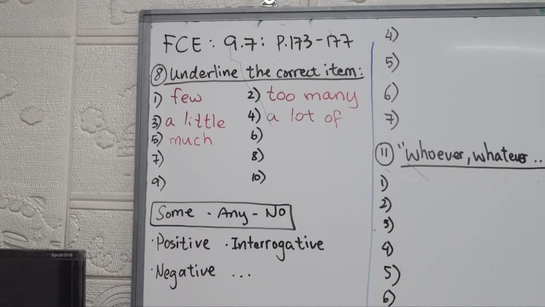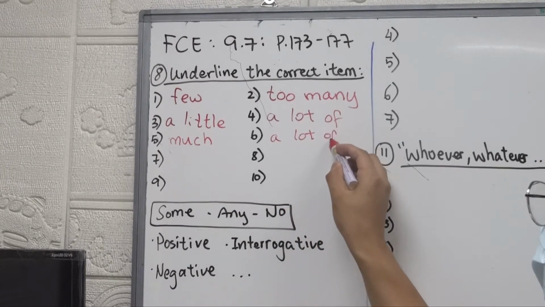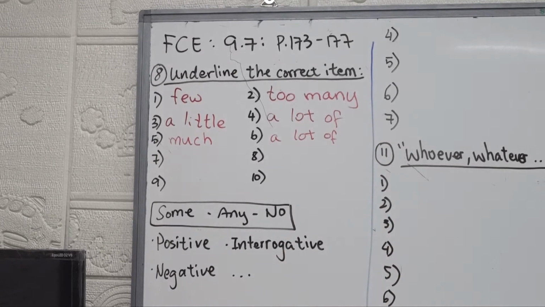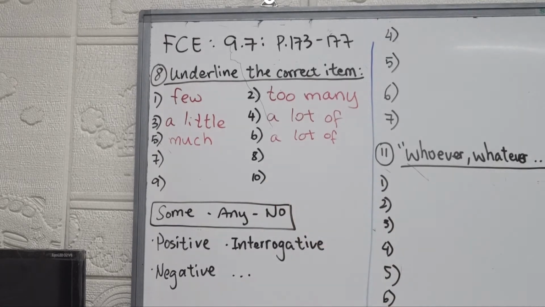A lot of work to do, a lot of. In this case, if it was less, right? We can say a little work, okay? But in this case, because there's an here, so we choose a lot of, okay? All right, moving on, number 7.